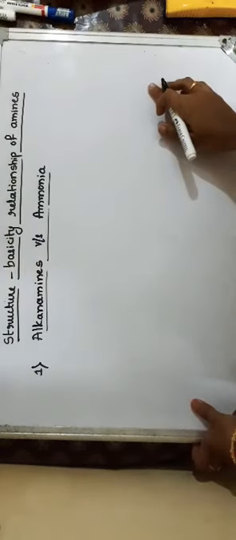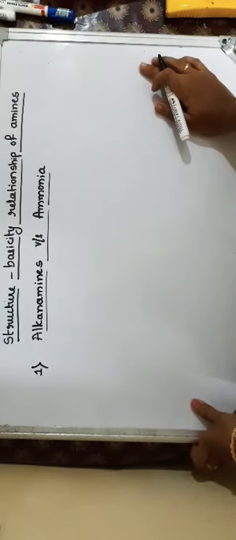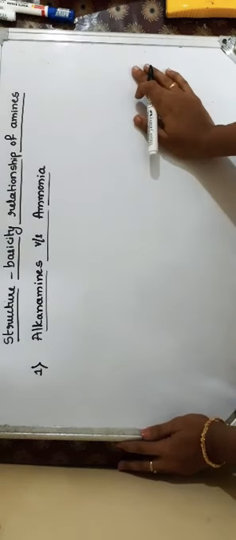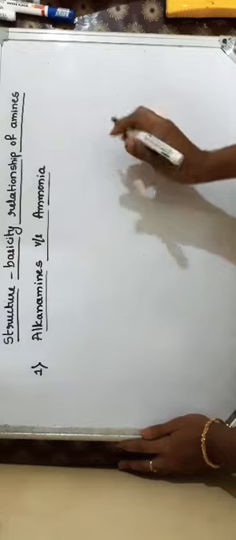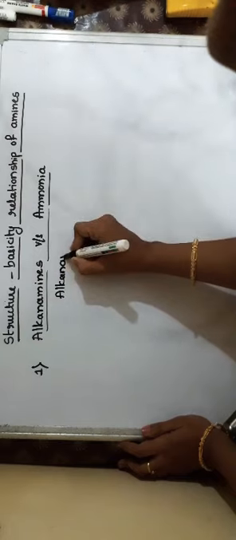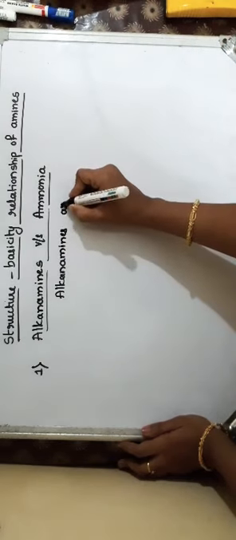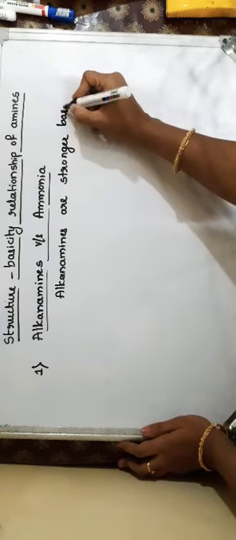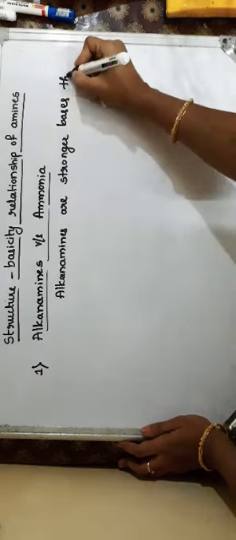The first comparison is alkanamines versus ammonia. So when we compare ammonia with the alkylamine, which is the stronger base? From the pKb value, it is known that alkanamines are stronger bases than ammonia. From the pKb value, we have seen this one. Okay, so now we'll compare how this actually happens. So why are alkanamines stronger bases than ammonia?